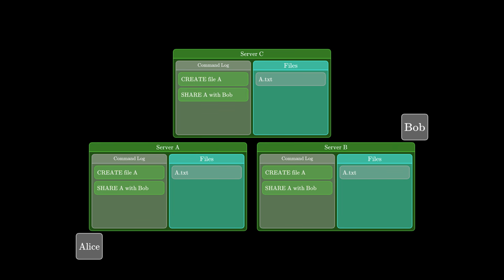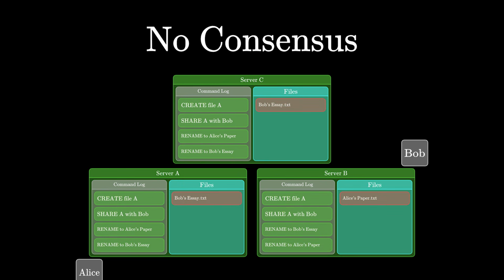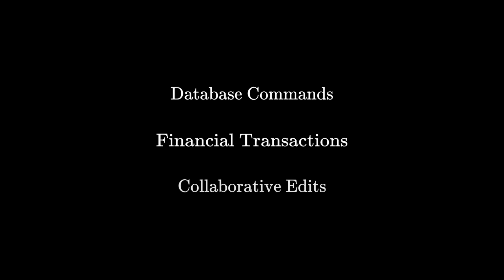But now imagine this. Alice requests server A to name a file Alice's paper, while at the same time, Bob requests server B to name it Bob's essay. During the broadcast, different servers get the requests in different orders, and now the machines have conflicting file names. There's no consensus on the state of the system. This is a famously difficult problem. Anytime you need a distributed system to agree on some value, in this case the order of commands, you need consensus.